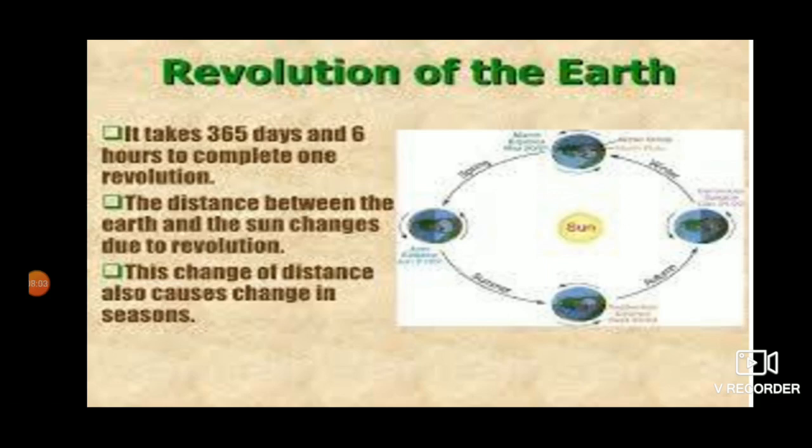To make it convenient, we count only 365 days in a year. The balance of about 6 hours adds up to 24 hours, or one day, after every 4 years. This extra day is added to February every 4 years. Thus, after every 4 years, February has 29 days instead of the usual 28 days. Such a year is called a leap year. A leap year has 366 days.